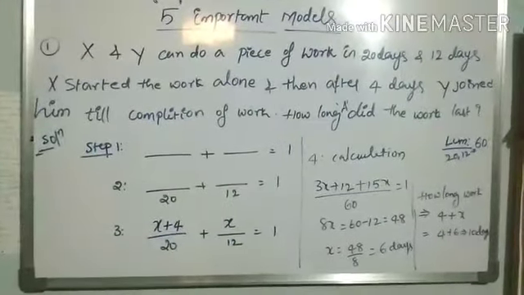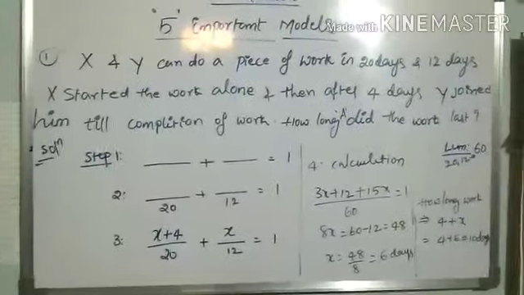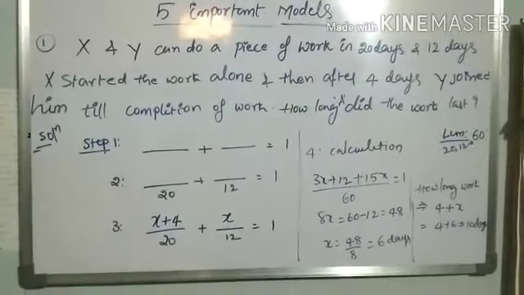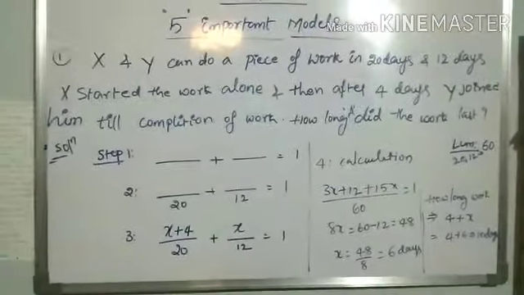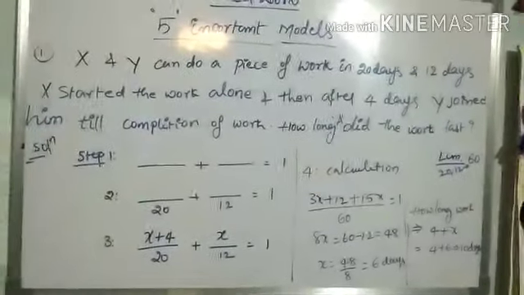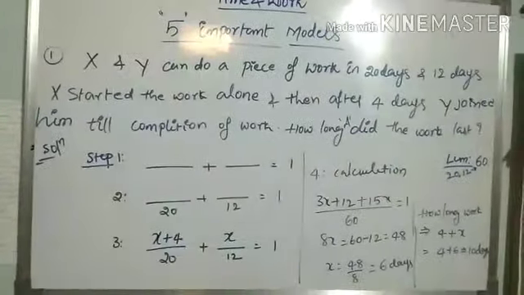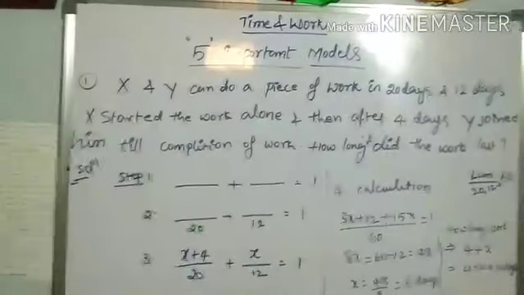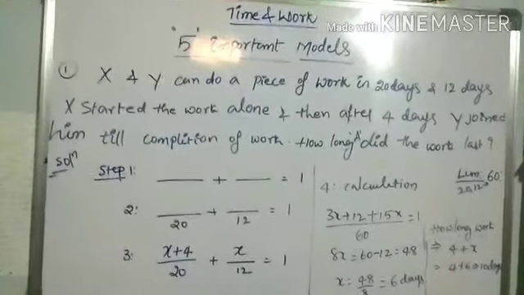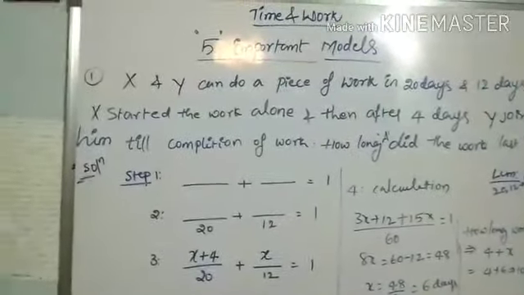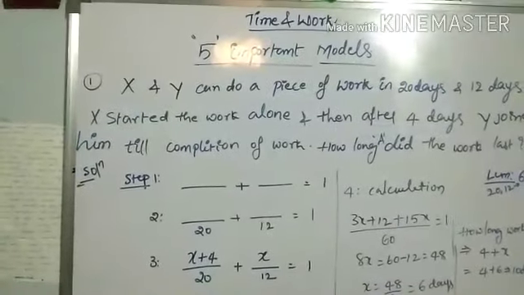So in this situation, what did you understand? Yes, X did more work. How many days more? 4 days more. Now, step number 1, how to solve the problem. See, boys, in my first step I drew 2 lines, and in between them a plus symbol, equal to 1.